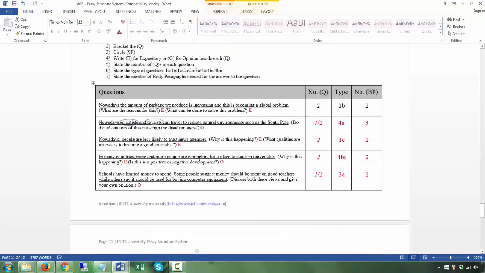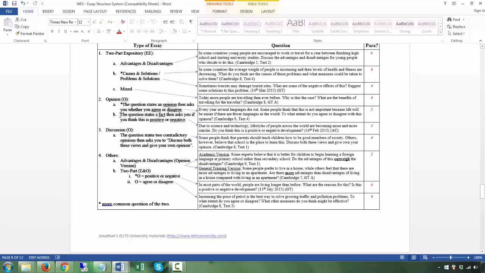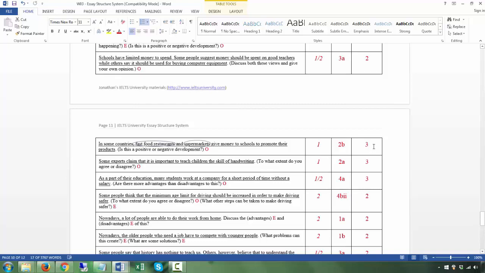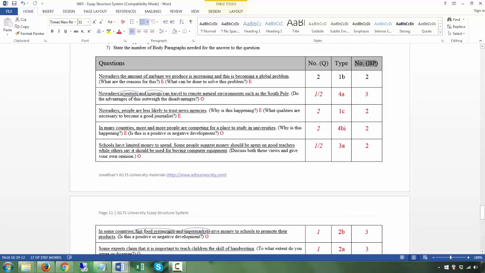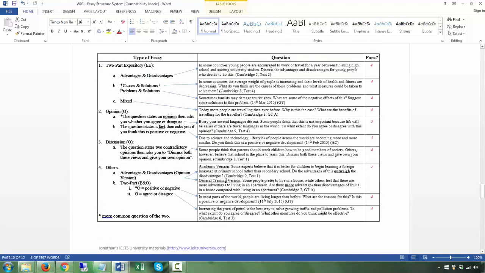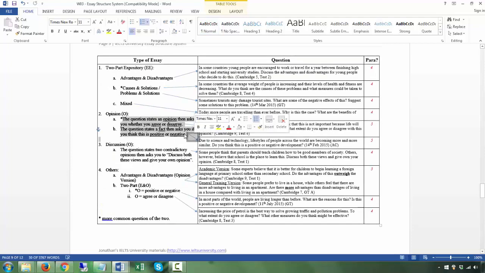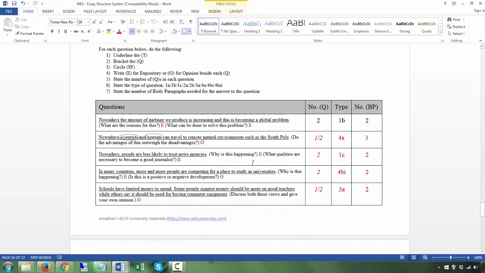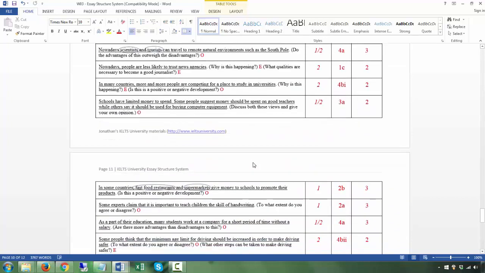What kind of question is this? Is this a positive or negative development? This one, all right. And how many body paragraphs are there? Okay, this is the number of body paragraphs. 3. Okay, as I've mentioned before earlier, you will have 3. Actually, sorry, not 3. Yeah, 3. Sorry. Opinion questions, you always have 3, right? You take a strong opinion, just one side, a complete opinion on one side. This is positive, and then you state 3 reasons. So you have 3 body paragraphs.